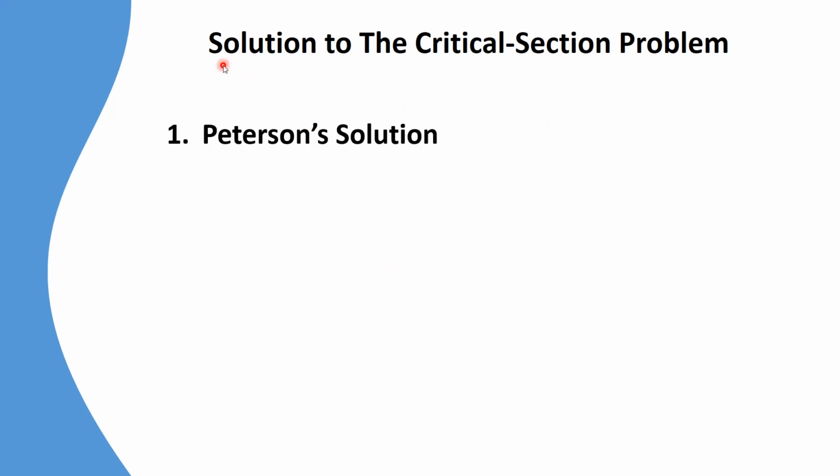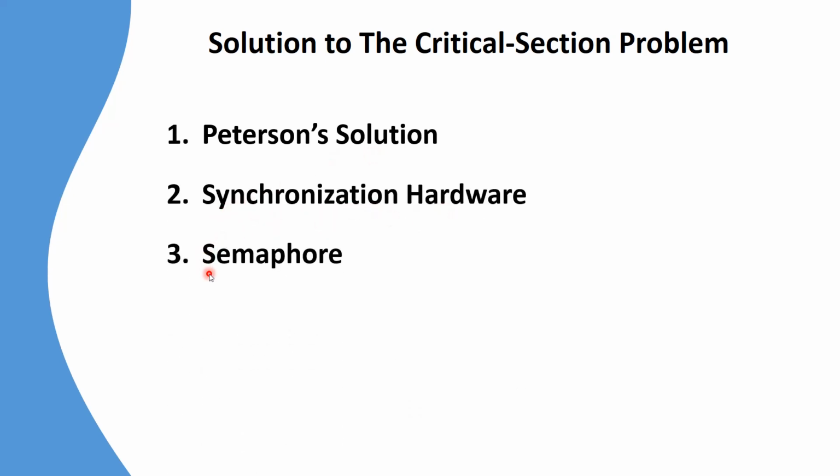So in the next video lecture we will see the solutions to the critical section problem. The first one is the Peterson solution, the second one is synchronization hardware, and the third one is the semaphore. So we'll see these 3 solutions in the next video lecture. That's all for now.